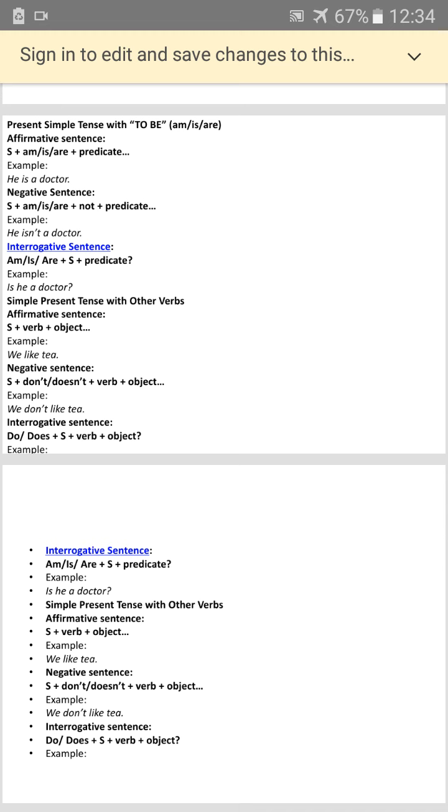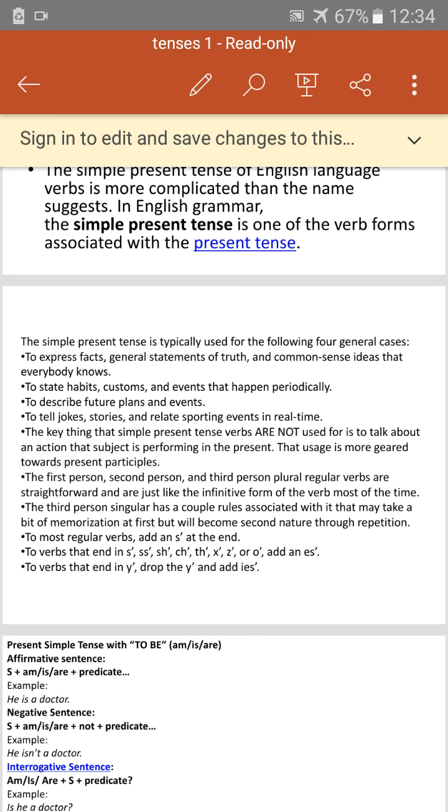So again, do you like tea? The do form comes first, and then the subject and the verb, do you like, and tea is the object which comes in the last. So interrogative form again: is he a doctor? We like tea, simple present tense. Negative: we don't like tea. Now this is the rule you have to go by. This is the simple rule you have to go by.